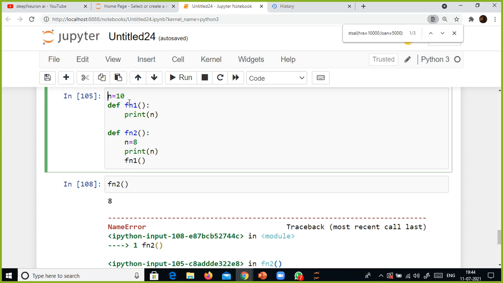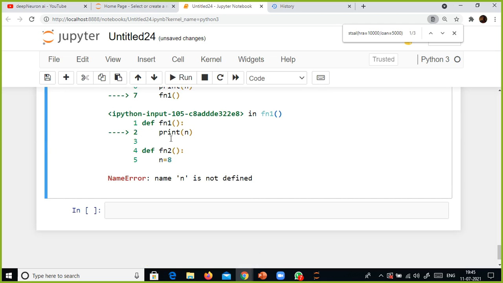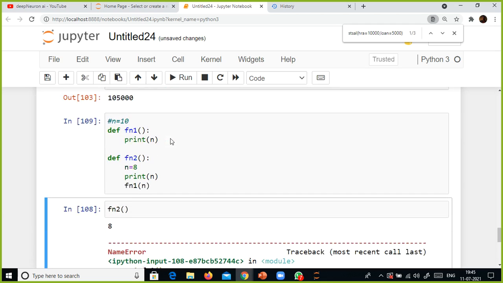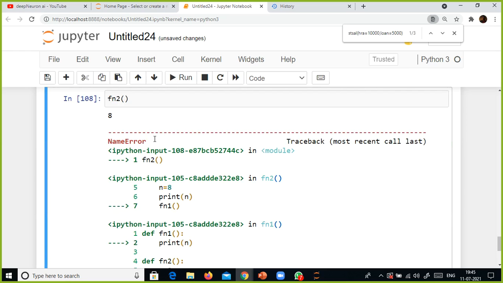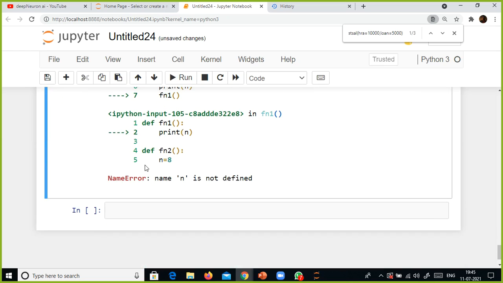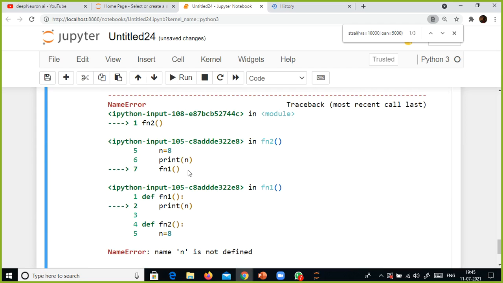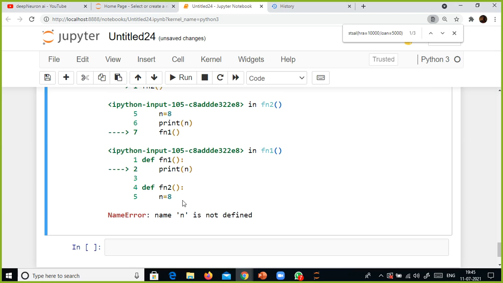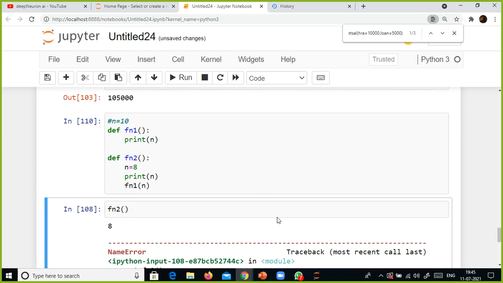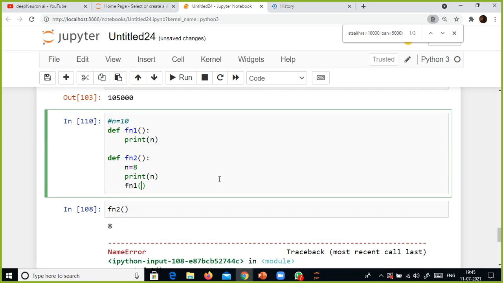Supposing if I use n here, what will happen? n is not defined, right? So here fn2, and again fn1. Look here, n equal to 8, print n, and it got printed for fn2, and print n in fn1, n is not defined. Still, that issue is coming here. So if I assign a value here, what is going to happen here?